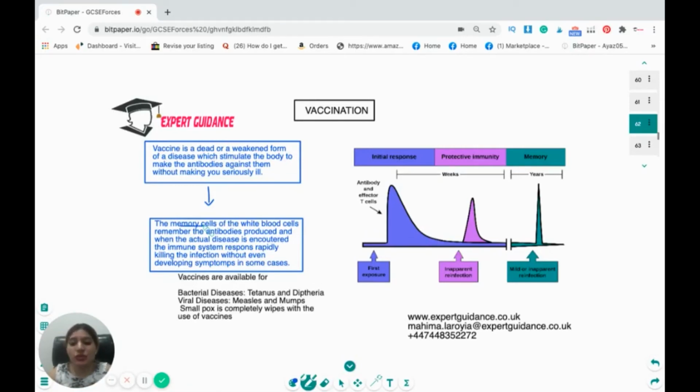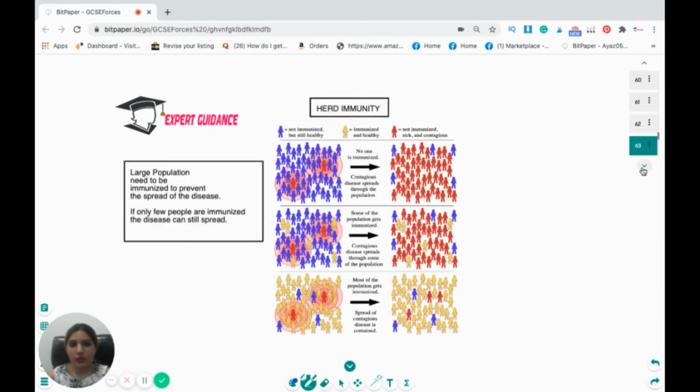Even at times you don't feel the symptoms. So we have vaccines available for tetanus, diphtheria, and viral diseases. We have measles and mumps, and smallpox is completely wiped out with the use of vaccine. Okay, so vaccination is very, very important. All right. Okay, now let's move on to the next slide.